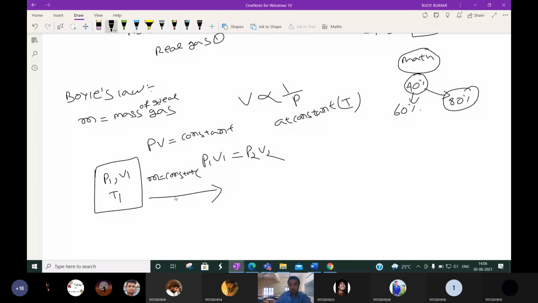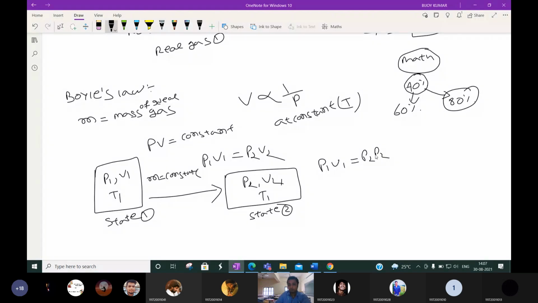If we change the pressure to P2 and volume to V2, and let the temperature be constant, we convert the gas from state 1 to state 2 by changing the pressure and volume. We change pressure, so volume will also change. With temperature constant in both cases, whatever the pressure and volume parameters come, we can say P1V1 is equal to P2V2.